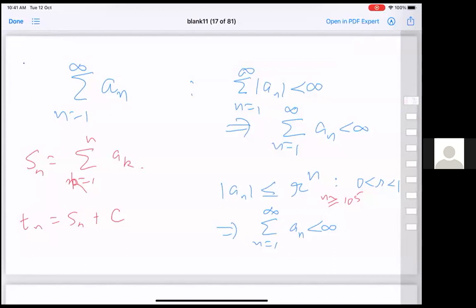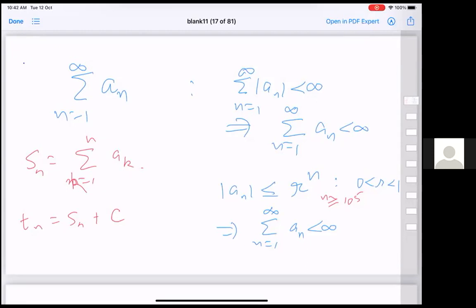And whatever property we are seeing, if it holds for all n after some point, even then it is the same thing. For example, if this condition holds for n bigger than or equal to 10 power 5, fine. If it holds for n bigger than or equal to a much larger number, even then fine. Primarily it's a question of what happens for large n.